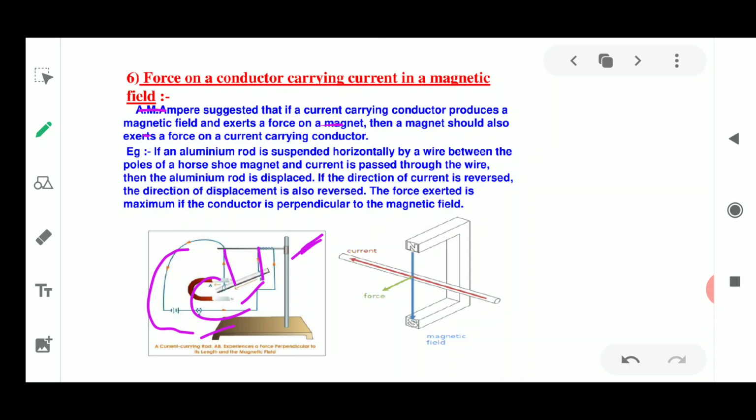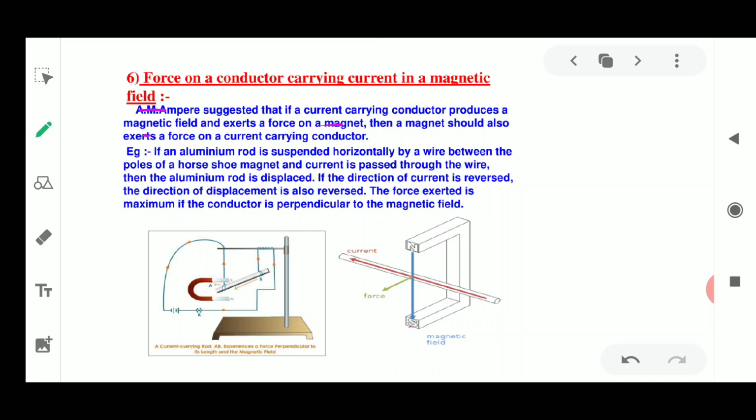We put the north pole of the magnet just above and the south pole just below the aluminium rod. So the magnetic field will be from north towards south, as it is a property of magnetic field lines that they start from the north and end in the south.